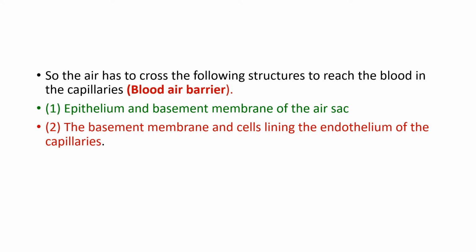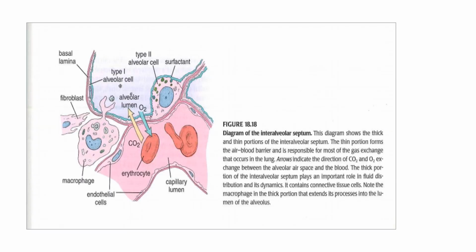The two basement membranes, of the pneumocytes lining the alveoli and of the capillary endothelium, fuse with each other, and in between is a very little amount of connective tissue. So the gaseous exchange occurs through this alveolar capillary membrane.